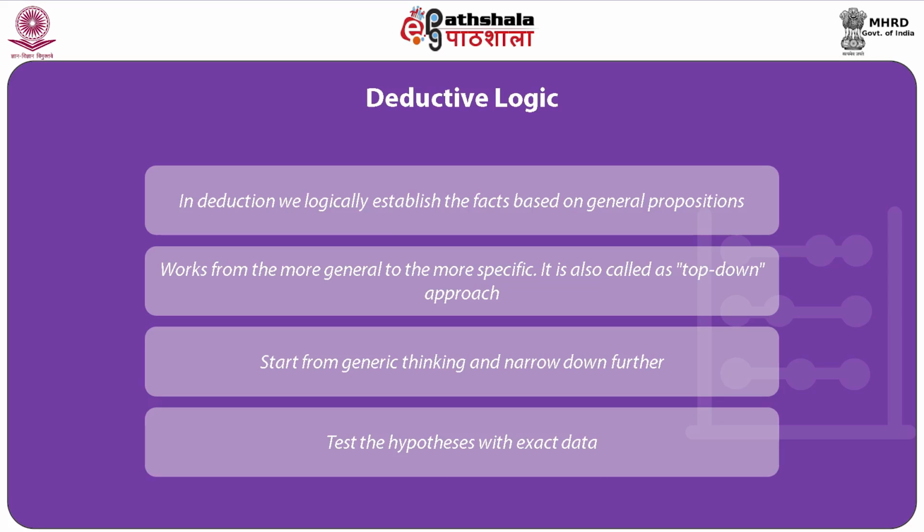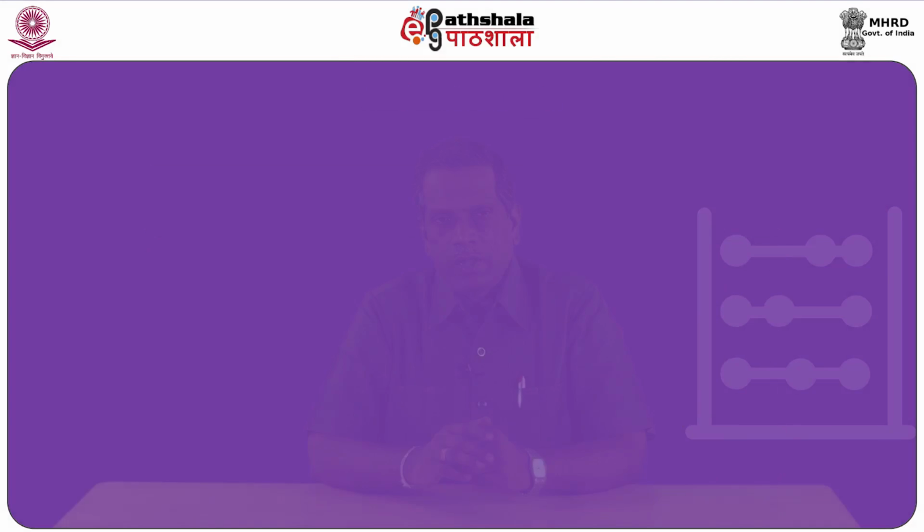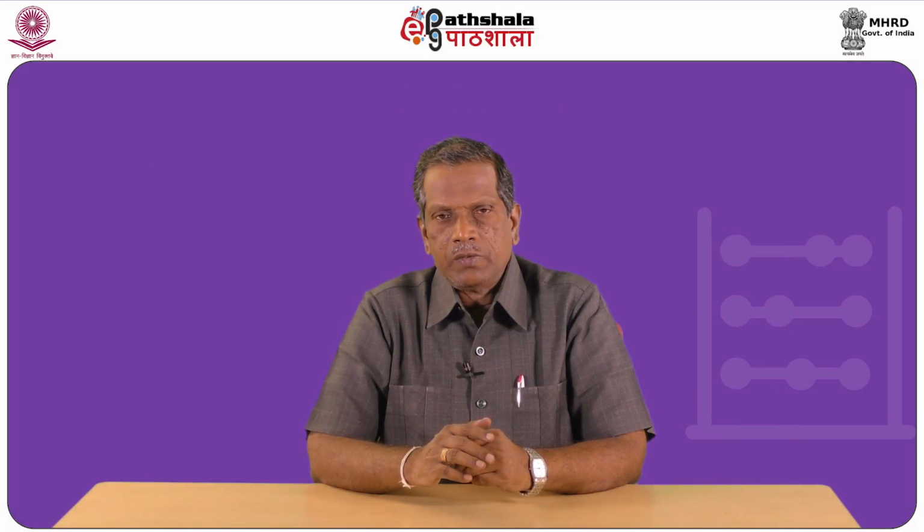This usually leads us to test the hypothesis with the exact data, that is, a continuation or not of our original theories. Based on the example cited earlier, it is a general observation that women in the sample village are having a large number of children, and therefore, suppose women F and G are also in the same village or same society, they are also likely to have more children.